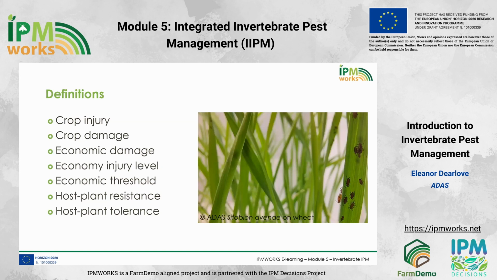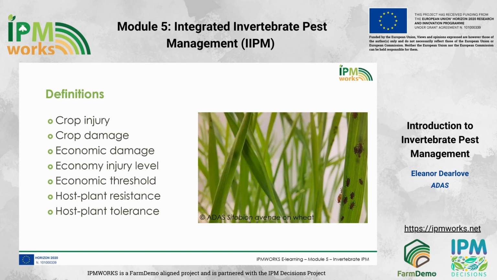Before going any further, we should define a few key terms. Crop injury is the effect of a pest feeding or other activities on the growth or appearance of crop plants. Crop damage is crop injury which leads to measurable loss of yield or a reduction in quality. It's important to note that crop injury does not always lead to crop damage. Economic damage is the extent of crop damage that justifies the cost of control. We can also note that crop damage does not always lead to economic damage.